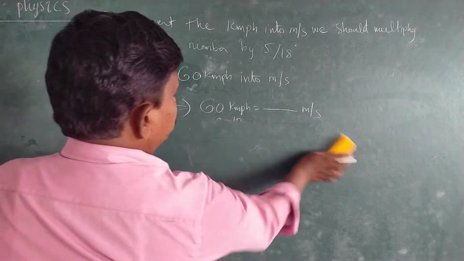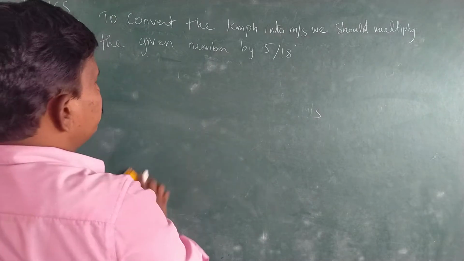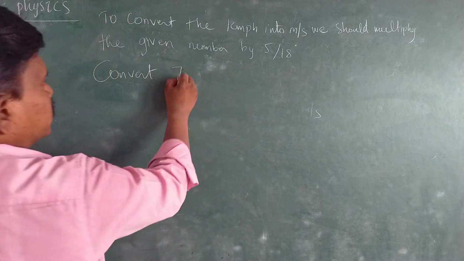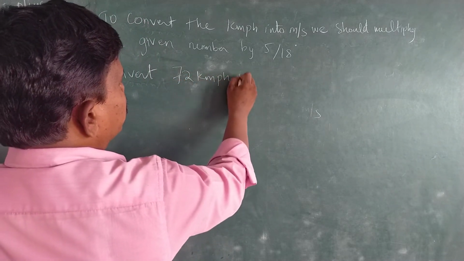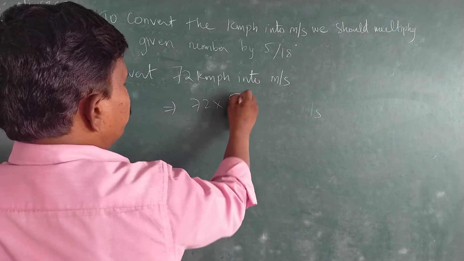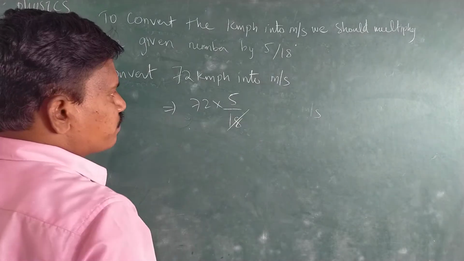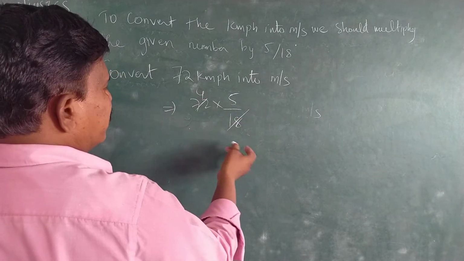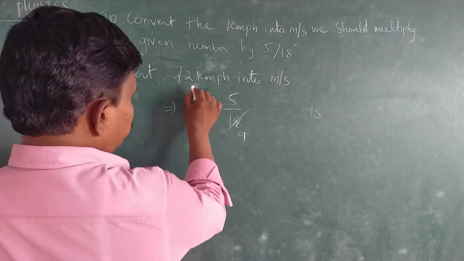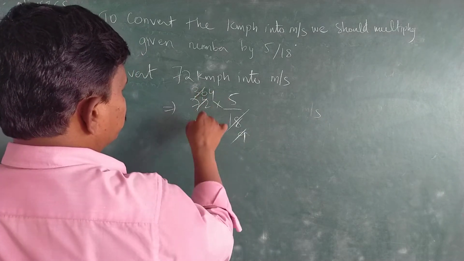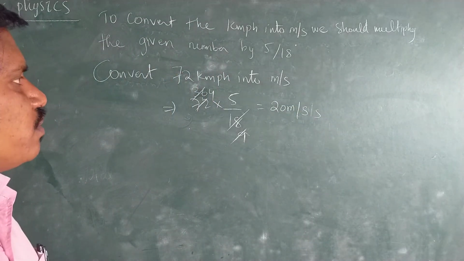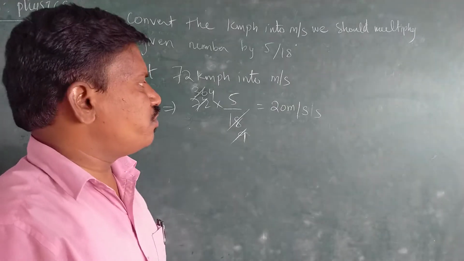Next, one more. Convert 72 kilometer per hour into meter per second. Therefore, directly 72 into 5 by 18. 2 9s are 18, 4 9s are 36, so 4 into 5 is 20 meter per second. Okay, 72 kilometer per hour, when we convert into meter per second, we get 20 meter per second.